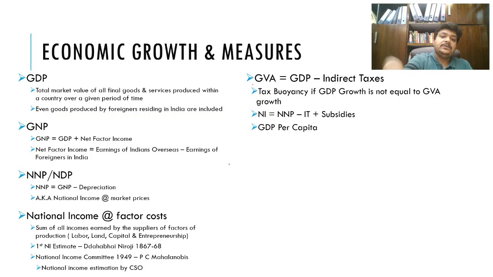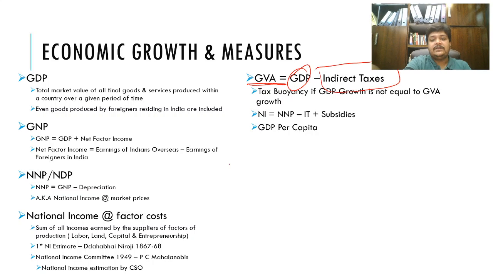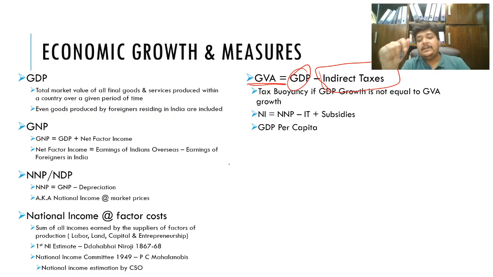Next we come to GVA. What is this GVA? Gross value add. That is basically removing the indirect taxes that were charged out of the GDP. You must remember that India charges one of the highest indirect taxes on goods. Indirect taxes are those taxes which are on the good. Direct taxes are those taxes which are directly on people's income.